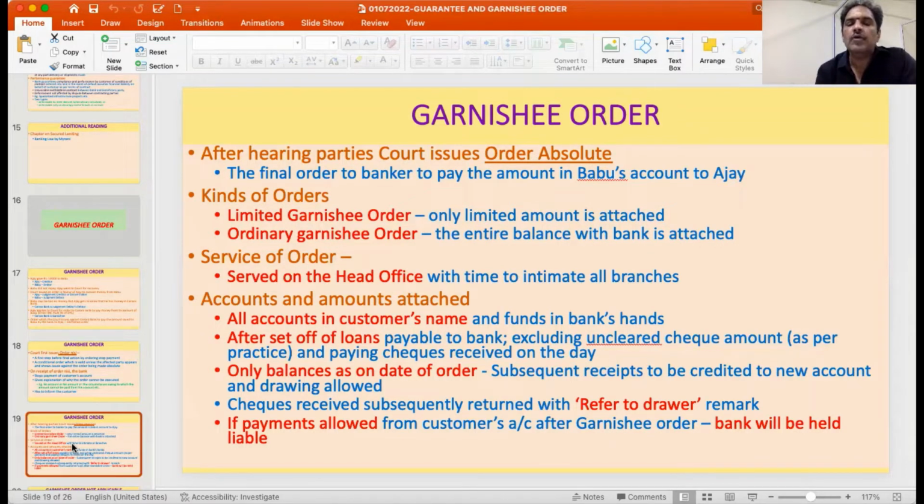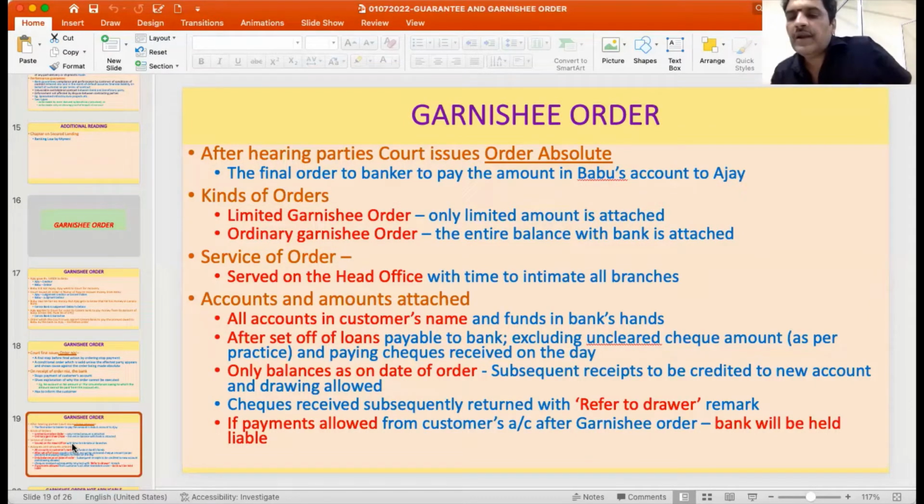Then the accounts and amounts attached are basically all accounts in customers' names, and funds in the bank's hands will be attached, after the set off of loans payable to the bank. So it is not that the fund that is available is made available for payment. If there are any other loans and other things that are payable to the bank, that will be set off, and then the money will be attached. Then only the balances on the date of the order will be attached.